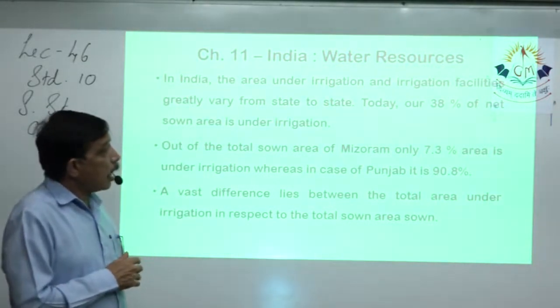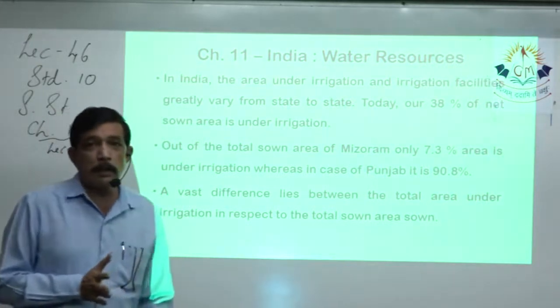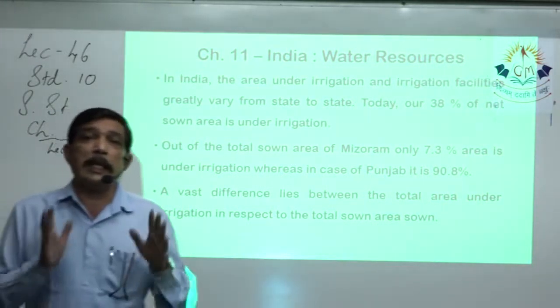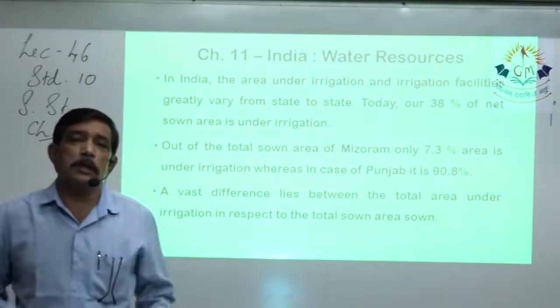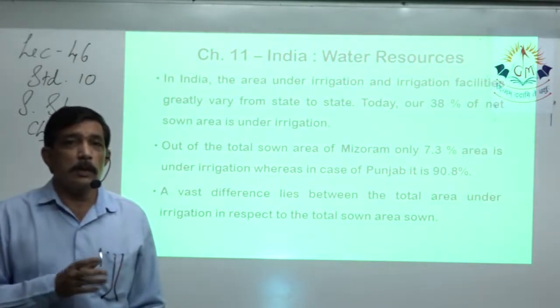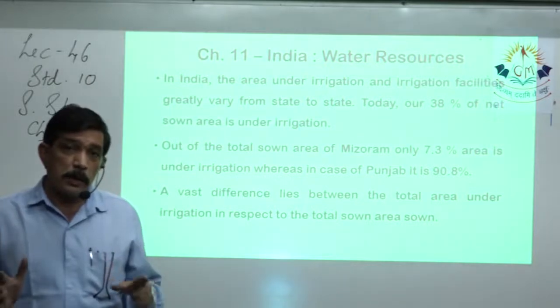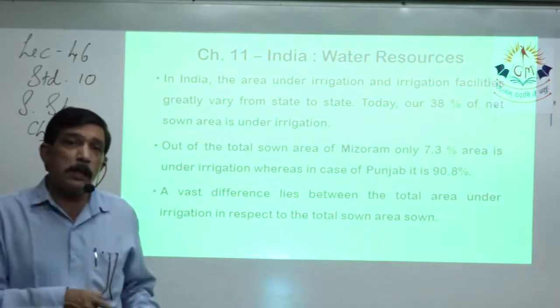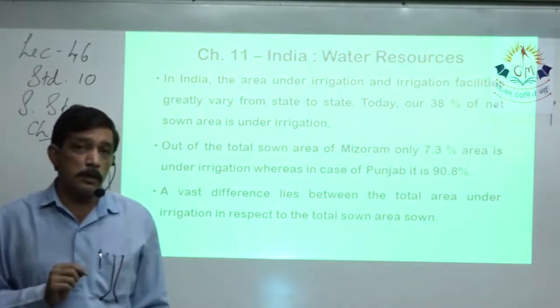Today, 38% of our net sown area is under irrigation. If we take net sown area, that is 100%, all over India, wherever seeds are sown and crop is taken, whether that's a plantation crop or farming, agriculture. If we take that as 100%, out of that, 38% is completely dependent on these irrigation facilities.